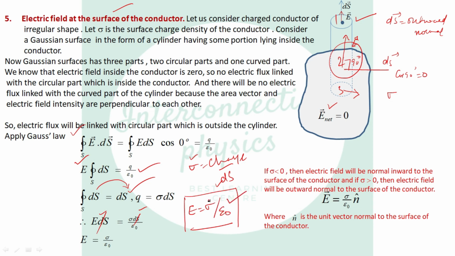So this is the value of electric field on the surface of the conductor. From this relation, if sigma is negative, then the electric field will be toward the surface of the conductor, and if sigma is positive, the electric field will be outward normal to the surface. Means for negative charges, the electric field will be normal inward to the surface of the conductor, and if sigma is greater than 0, that is for positive charges, the electric field will be outward, normal to the surface. In vector form, it can be written as E vector equals sigma over epsilon naught n cap, where n cap is the unit vector normal to the surface of the conductor.